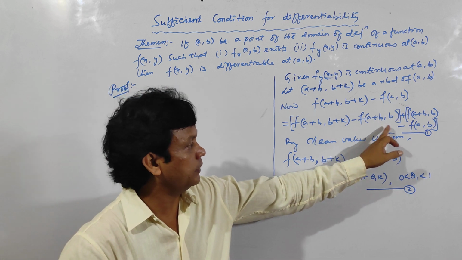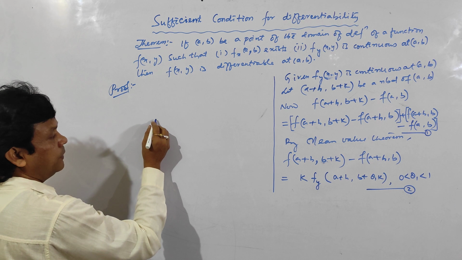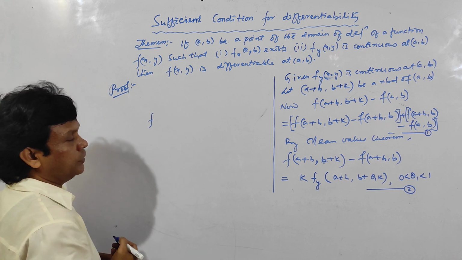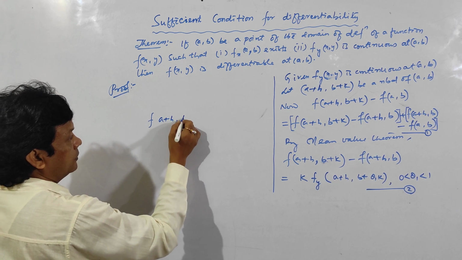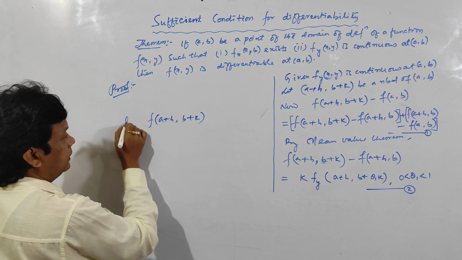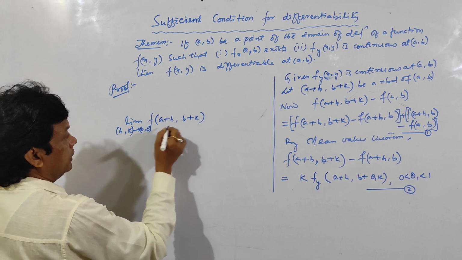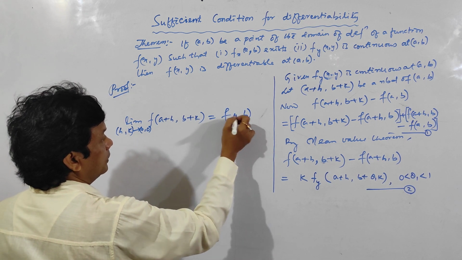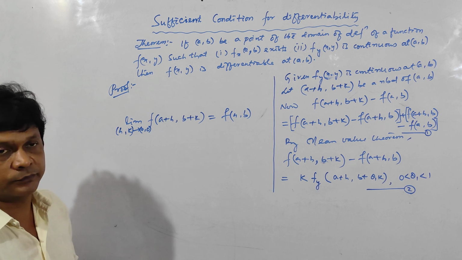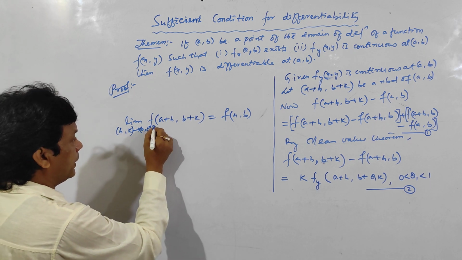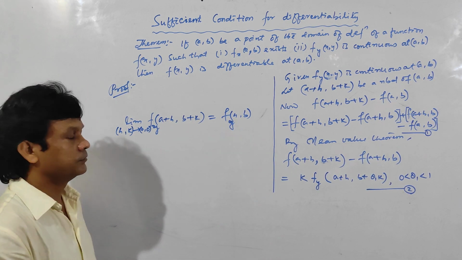See here, this one I am taking as equation 1, this one is equation 2. And tell me, what is the definition of continuity? A function f is said to be continuous at (a, b) if the limit of f of a plus h, b plus k, as (h, k) tends to (0, 0), is equal to f of (a, b). Now, this is the definition of continuity of the function f of x, y at (a, b). And if I take this one as fx, so this will become fx. If this one as fy, this will become fy.